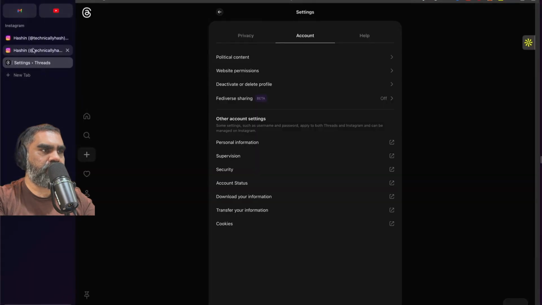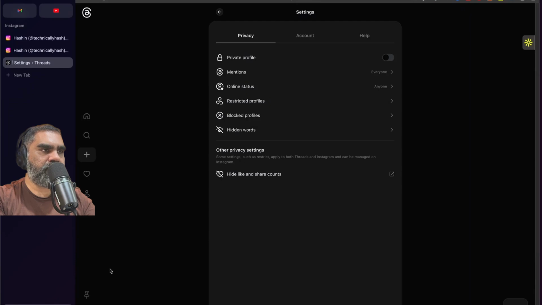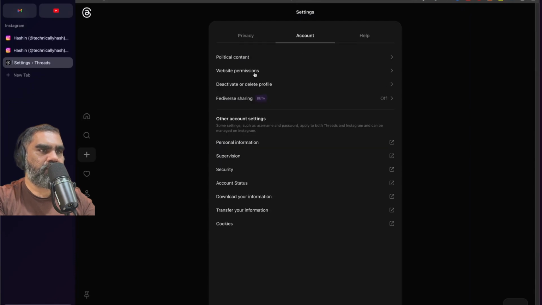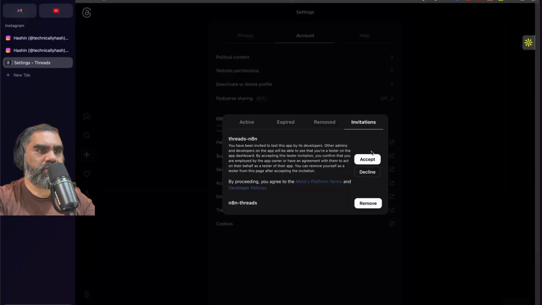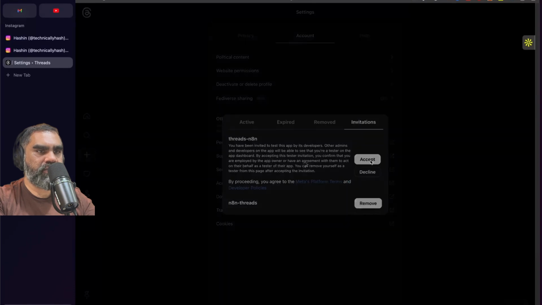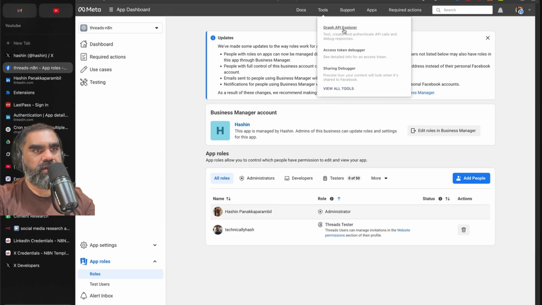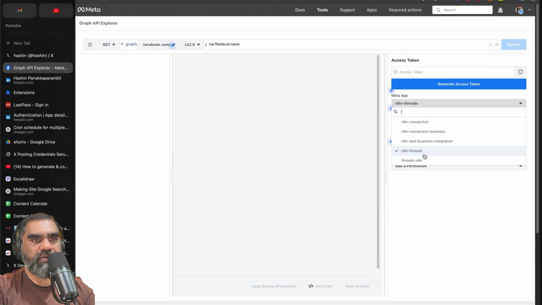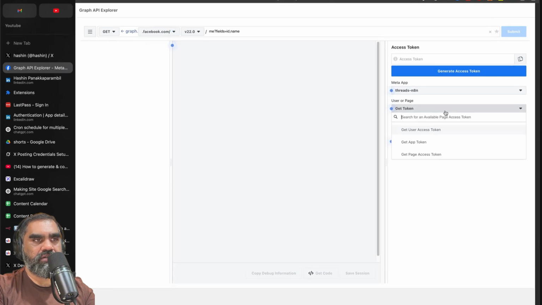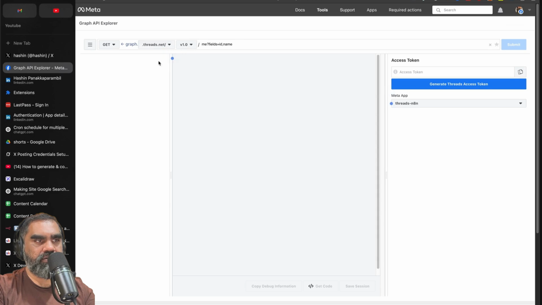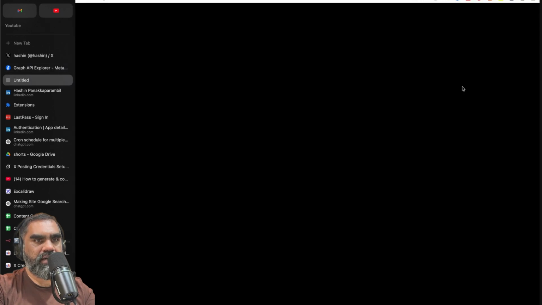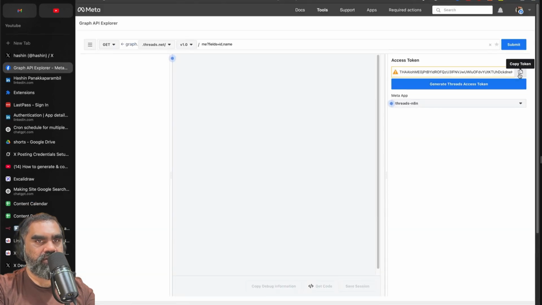After that, you go to your threads account. Down here in settings, go to account, go to website permissions, invitations, and you'll see the invitation, and then just accept it. If you refresh this page, you'll be added as a threads tester. And to generate a token for threads, you have to go to Graph API Explorer, select your app, threads n8n, get token, and make sure this is changed to threads.net, and click on generate access token, continue, copy that token.